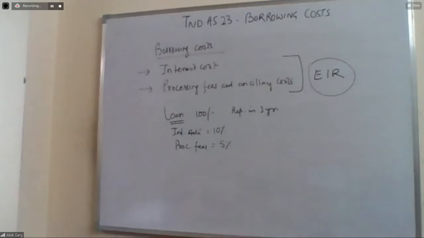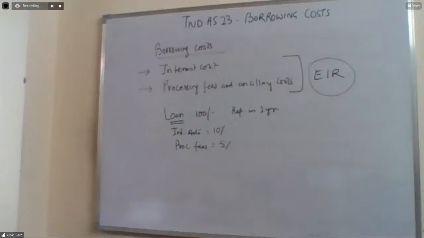So my question is, I am discussing borrowing cost, and the first part is interest cost and processing fee, or interest cost and other related cost. Loan amount is 100 rupees, processing fee is 5%, interest rate is 10%. According to Indian GAAP, what is the amount of interest the company will pay in 1 year? The amount of interest is 10 rupees.